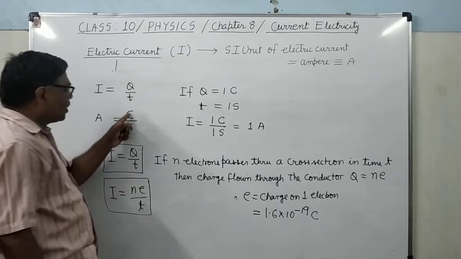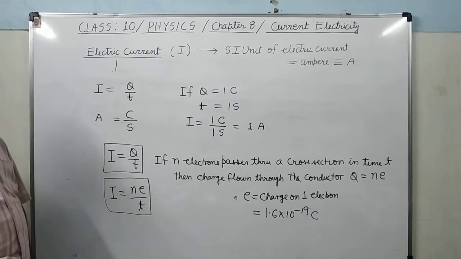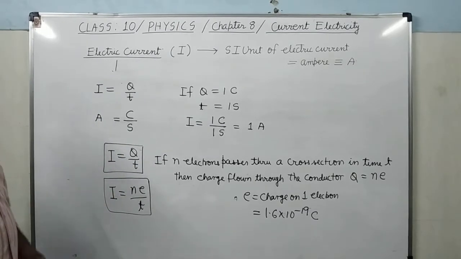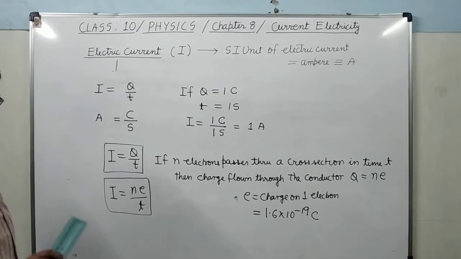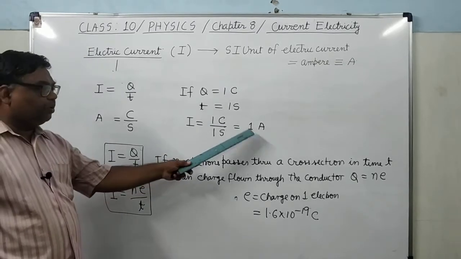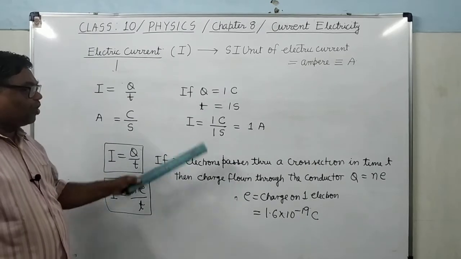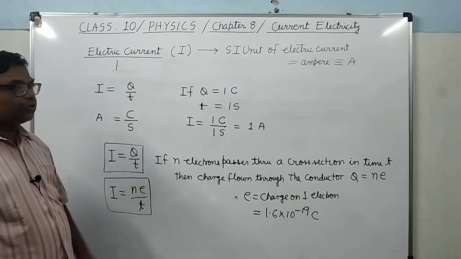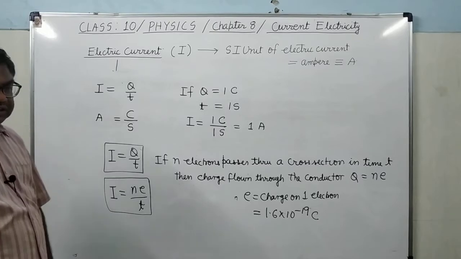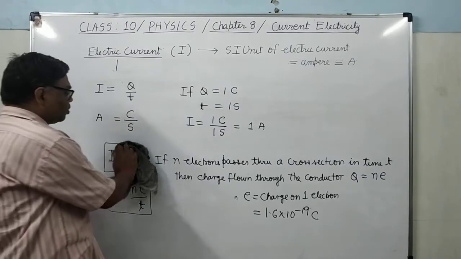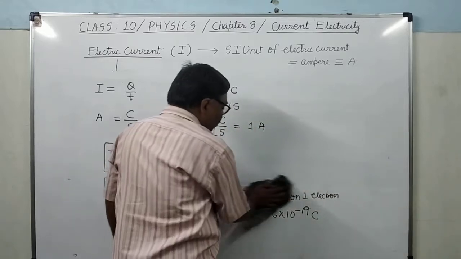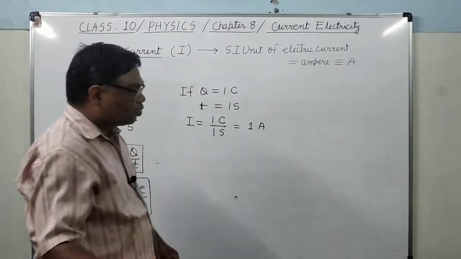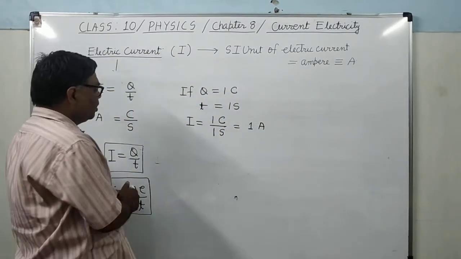So how will you define an electric current of 1 ampere? Electric current through a conductor is said to be 1 ampere when 1 coulomb charge flows through the conductor in 1 second.